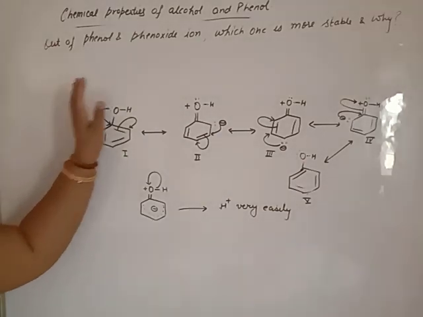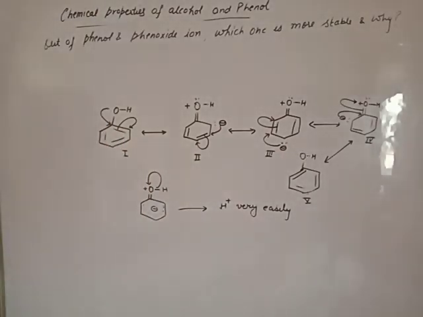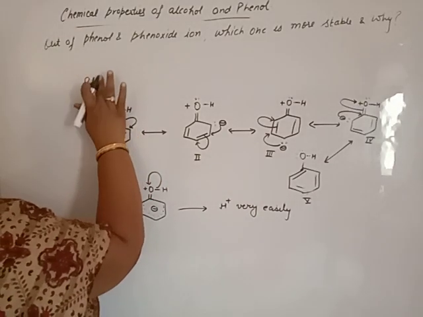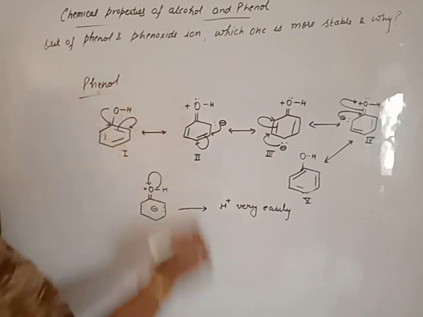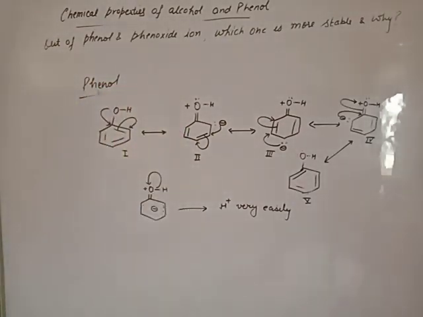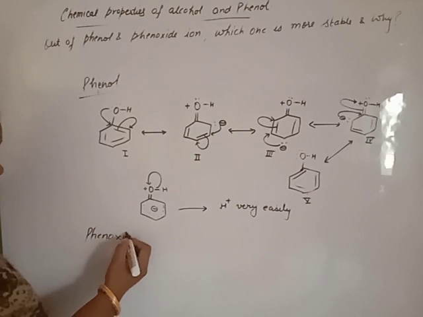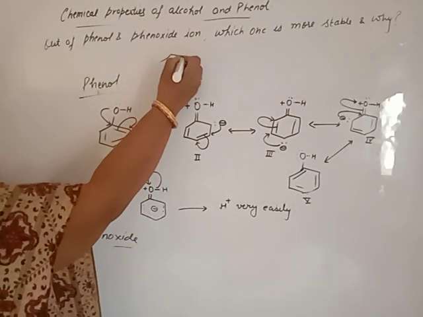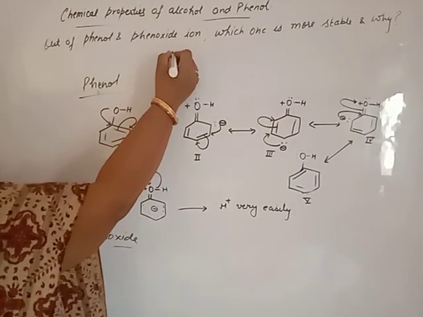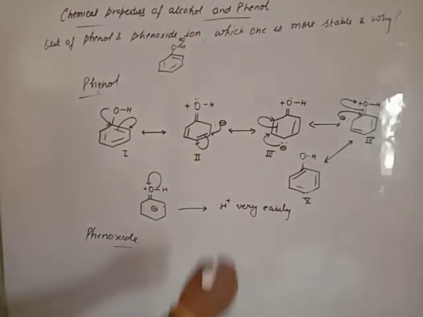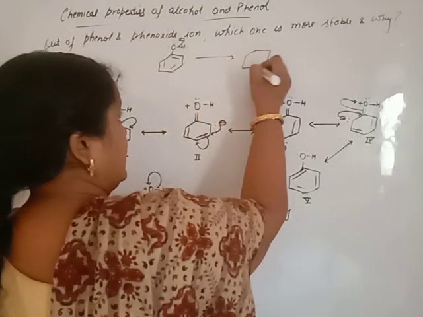In front of you, these are 5 resonating structure of phenol. Answer: stability. Stability on the basis of resonance. Phenol. Now draw the structure of phenoxide ion. Beta, phenoxide ion is formed by phenol. Due to some reason, phenol loses H positive ion to give phenoxide ion.